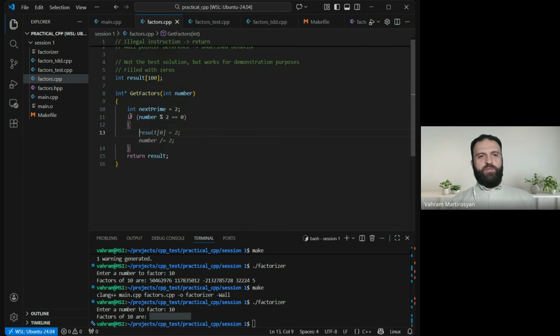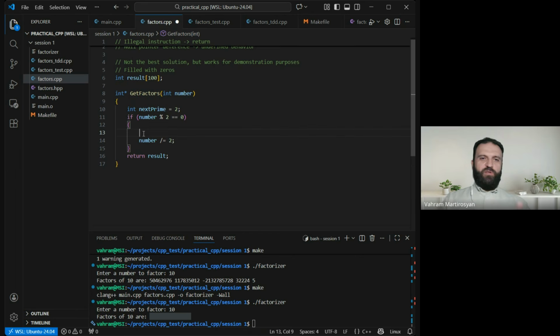Of course, we can write it like this, but this is not a proper way of doing things. So I will just transform it into another function. So now we are dealing with functions. The idea behind a function is the following: have a separated, isolated piece of code which can handle an operation quite isolated, okay, and perform one job. Better to focus on one thing. So get factors.